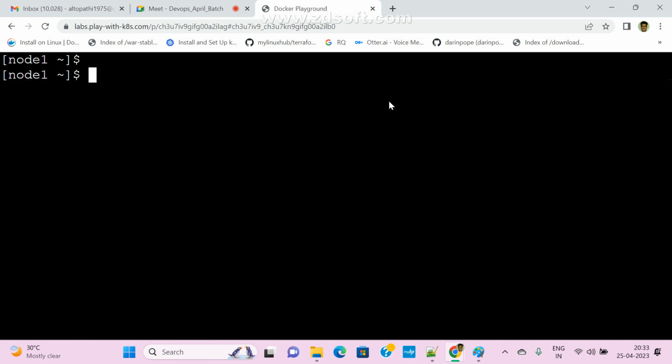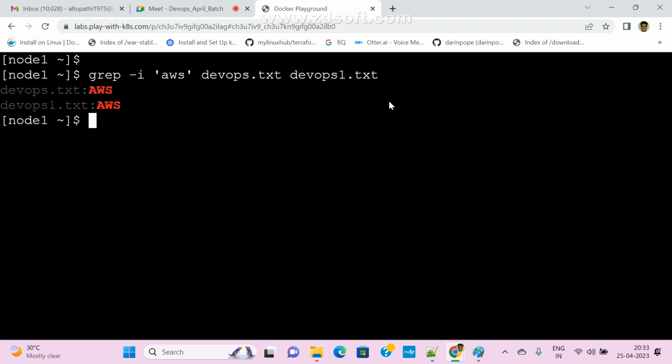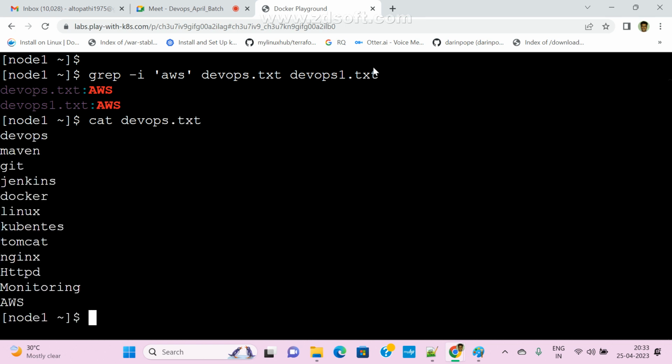Now come to here. So now I want to display the line numbers, guys. As of now, if I use this command, it is displaying that particular string. Now I want to print line numbers also. Line numbers means, that AWS is on which line? For example, AWS, or I am giving Git. Git is available on which line?